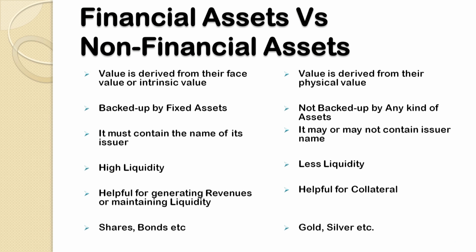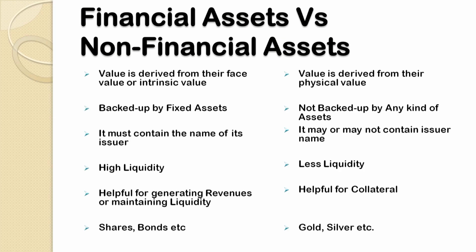But in the case of non-financial assets, their values are basically derived from their physical value. It is not from their intrinsic value or face value. No, their values are basically derived from their physical value.